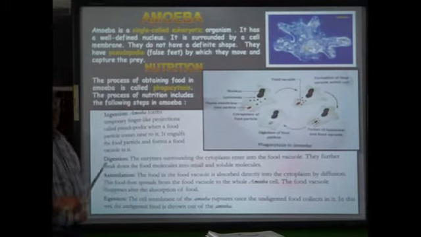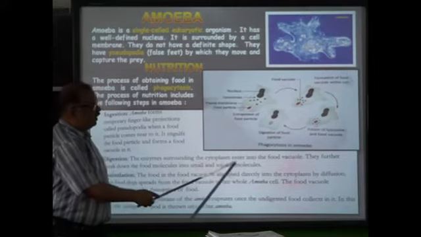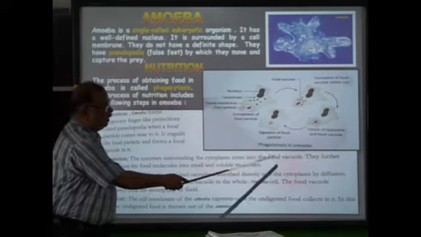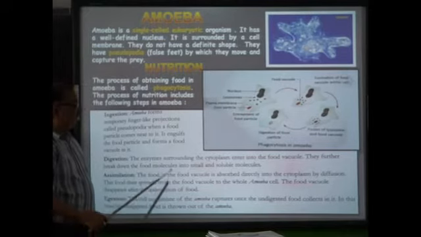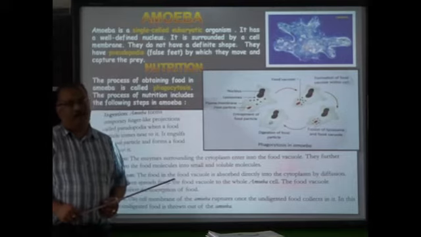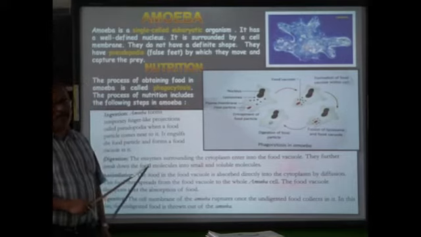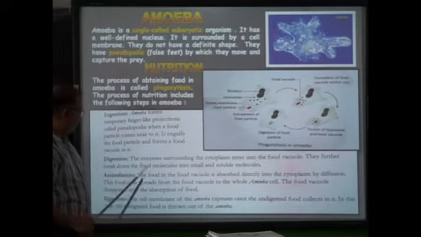Then comes the next one, that is digestion. The enzymes surrounding the cytoplasm enter into the food vacuole and they further break down the food molecules into small and soluble molecules. Okay, so food is broken down by the action of enzymes inside the food vacuole.